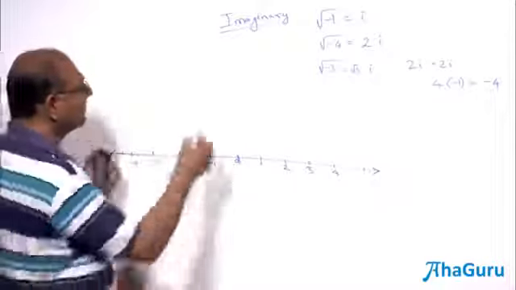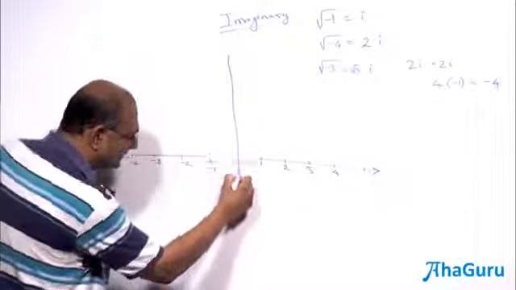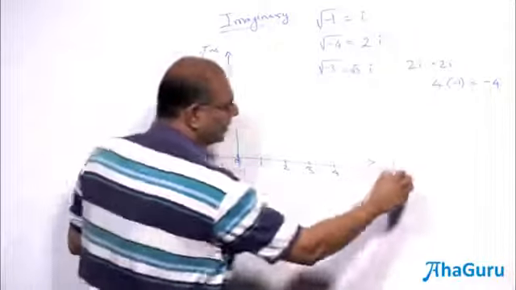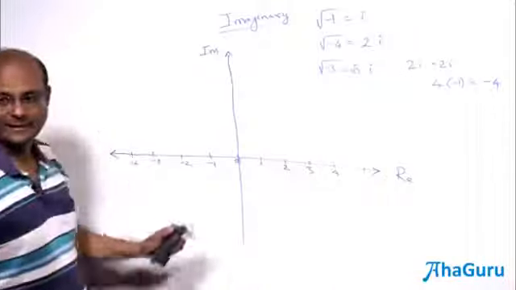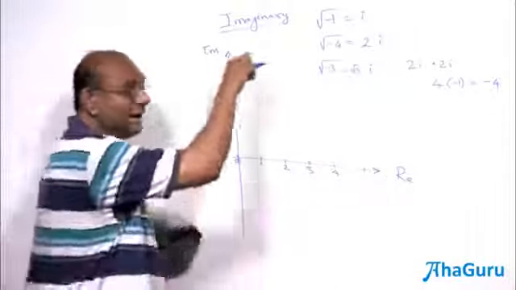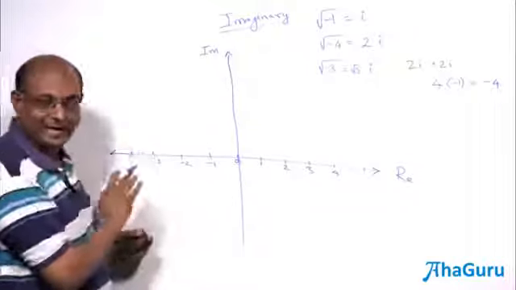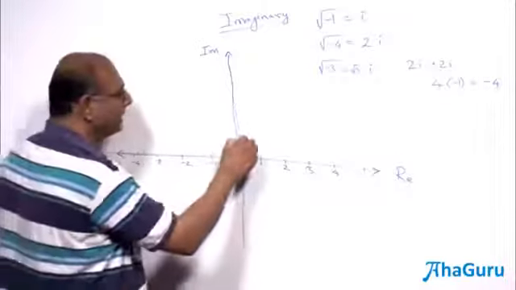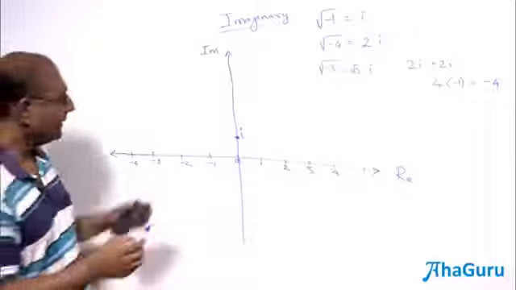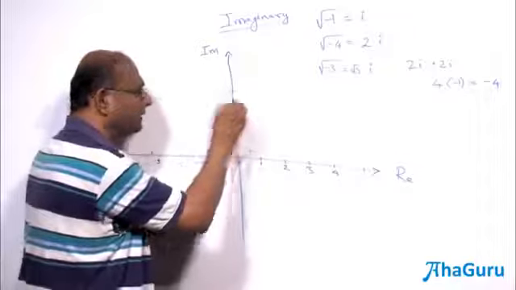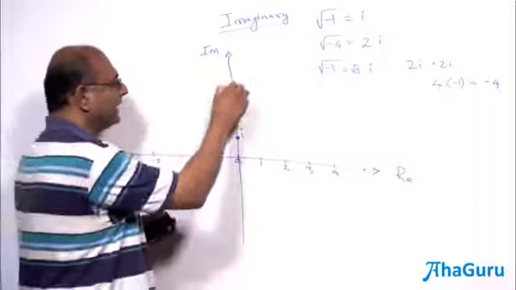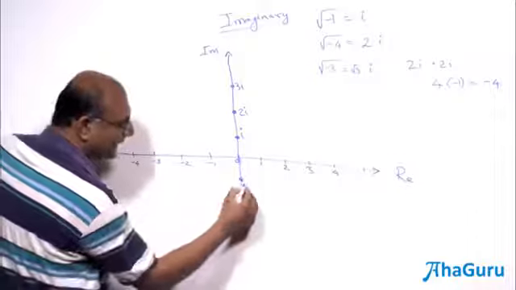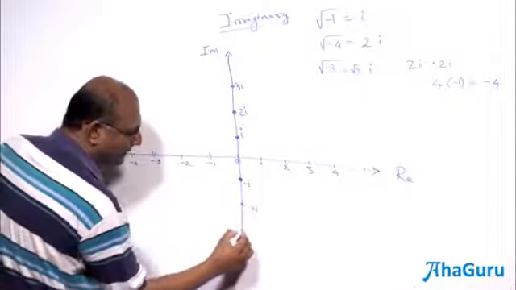So you can think of another axis and we will call this the imaginary axis. We will call this the real axis and that is the imaginary axis. So Argand's idea, we call this the Argand plane. Argand's idea was, if I go 1 unit up there, it will be called i. If I go 2 units up there, it will be called 2i. 3 units, 3i, and so on. And what about 1 unit down? -i, -2i, -3i.